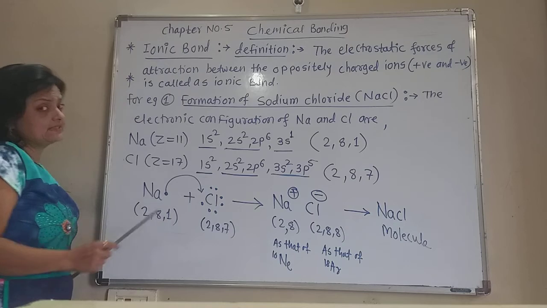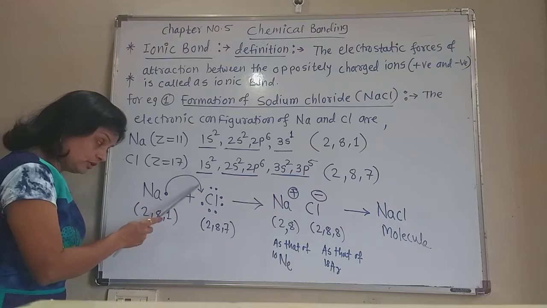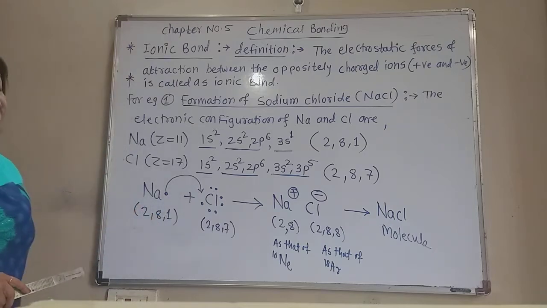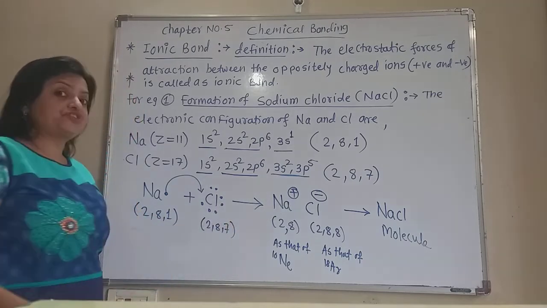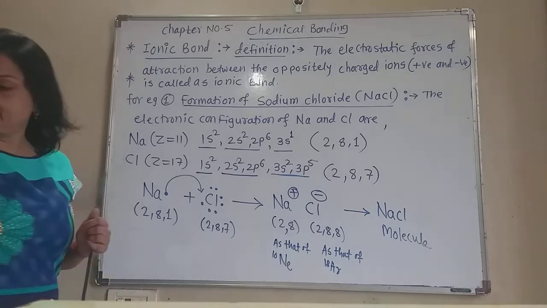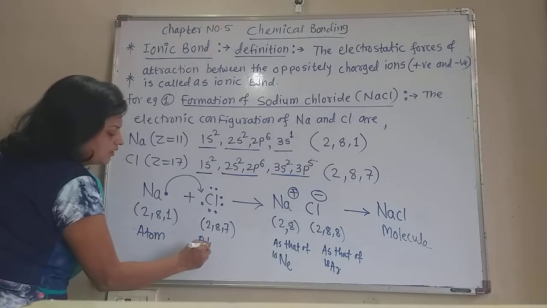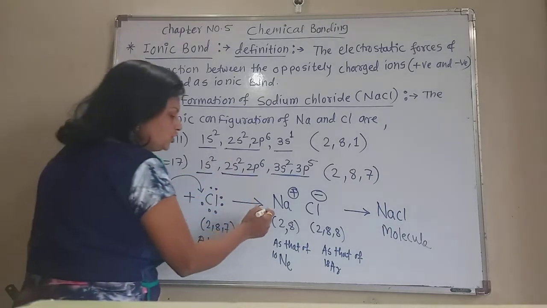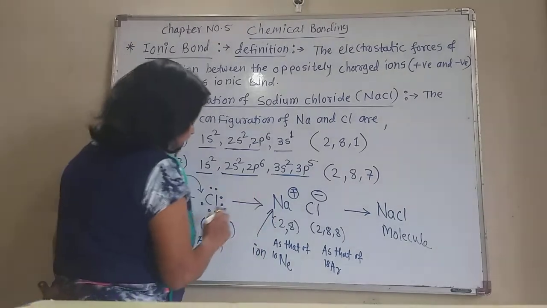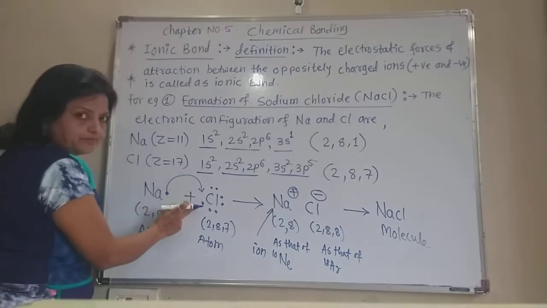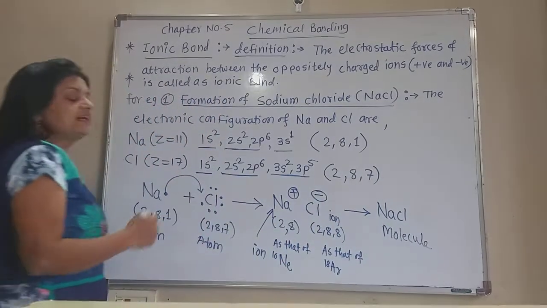Now 1 electron is less to complete the octet. So it takes this electron from sodium, or sodium gives this electron to the chlorine. Now this sodium, after giving the electron, forms a positively charged ion. This is the sodium atom. This is the chlorine atom. But after giving 1 electron to the chlorine, this is now the sodium ion. And after gaining the 1 electron from sodium, this chlorine is converted into the negative ion. Now these are the ions.